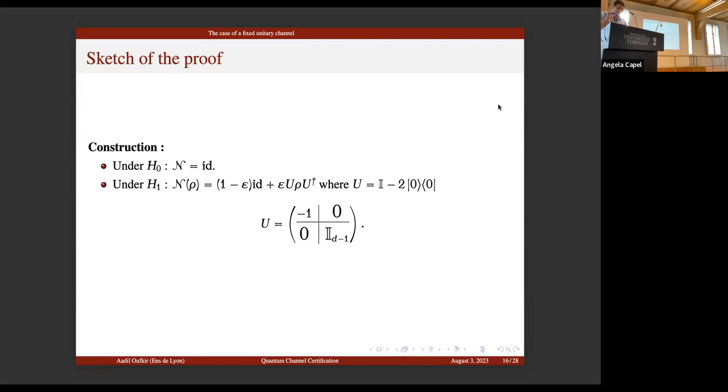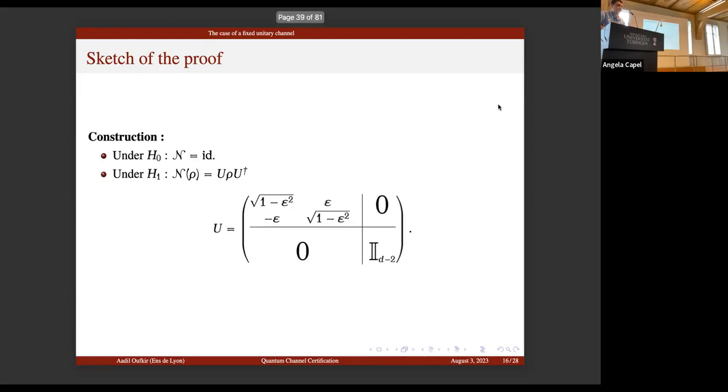First, to improve this epsilon to epsilon squared, we need to go beyond the classical, because we know that classical is d over epsilon. So here we choose to make a rotation instead of depolarization. It works, it gives us 1 over epsilon squared, but we want the dependence on the dimension.